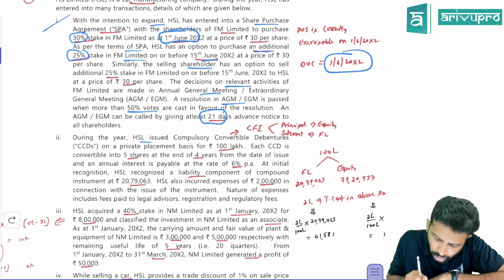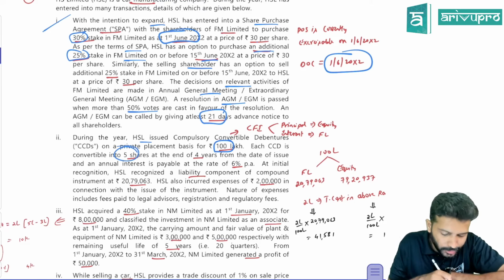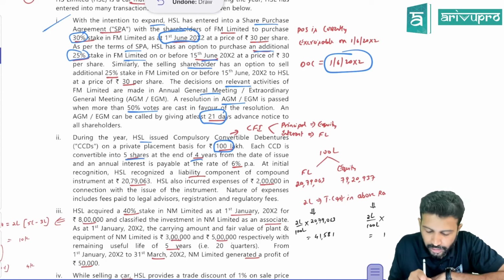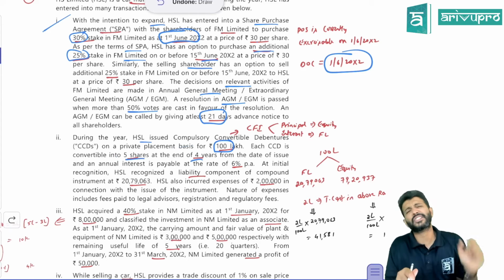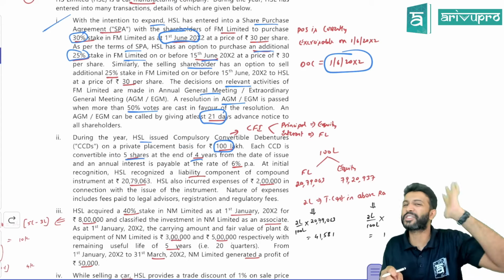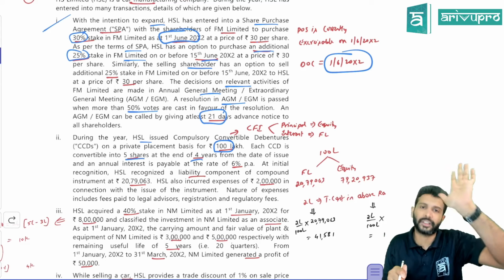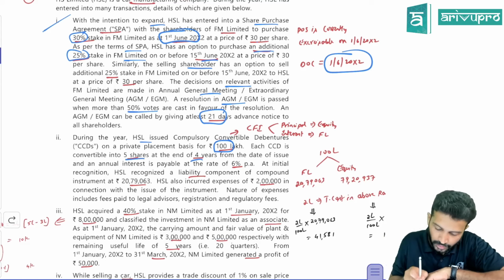Okay, so the total value of this instrument is 100 lakh. These instruments are convertible into 5 shares at the end of 4th year. So obviously the fixed to fixed test is also getting passed. Because if you want to classify it as equity, we have a rule: the fixed to fixed test has to be passed, meaning the number of shares and the total consideration should be fixed. Here it is so. That's the reason. All right.